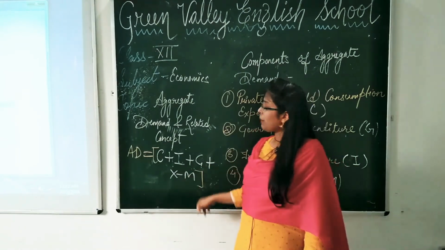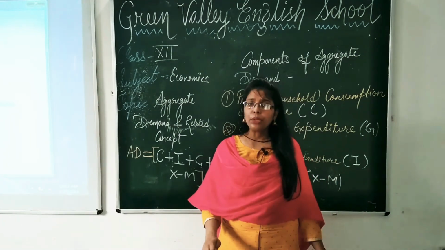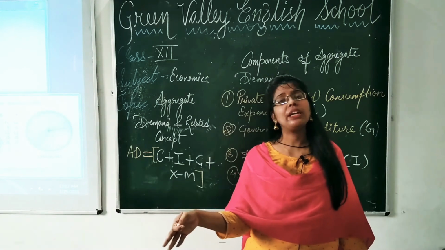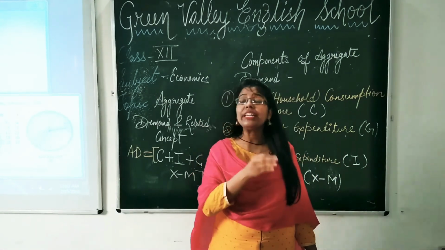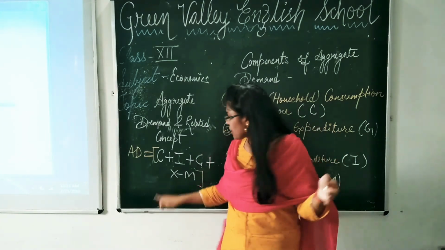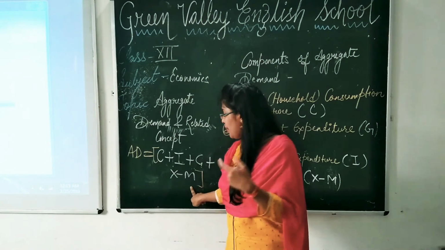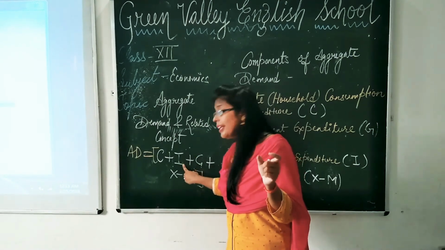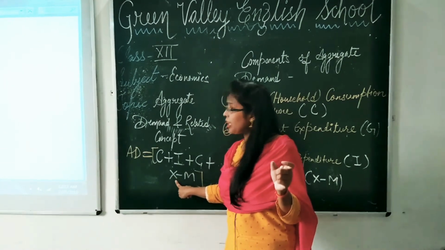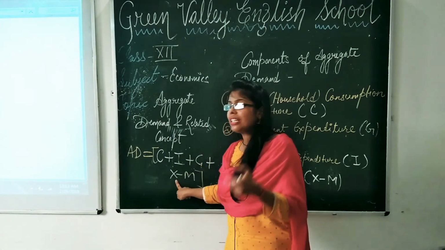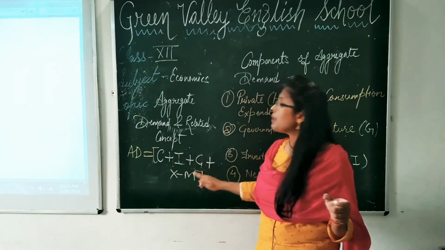Now why do we write X minus M, students? Why not E minus I? Because E is used for expenditure and I is used for investment. That is why we exclude E and I. हम export का E हटा के X consider करते हैं and import में I हटा के M consider करते हैं. Import IM, I is for investment. That is why we don't write I here, and for export we are not writing E because E is for expenditure. So that is why C plus I plus G plus X minus M.